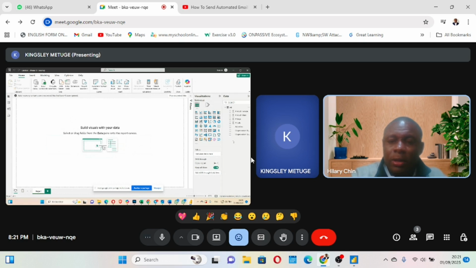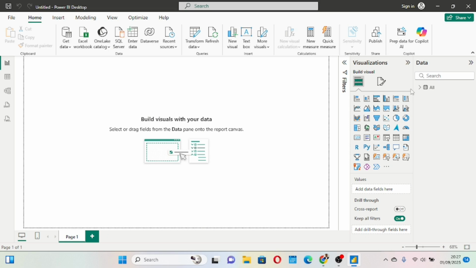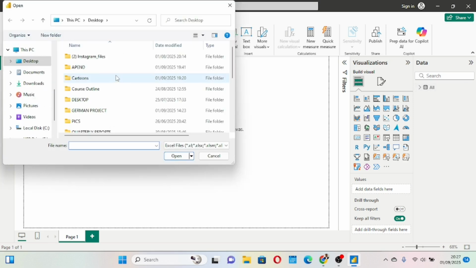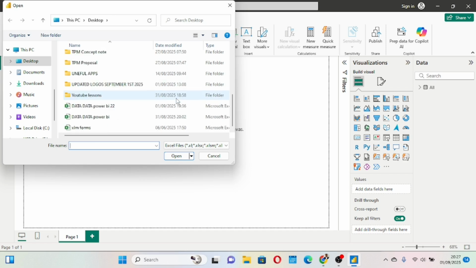That is why I sent the sheet to you. All right, so now we already have this table. Just keep this table here, don't touch it. We'll come again to Excel and we say get data, and then we are going to go to Power BI, data Power BI 22, and we click.